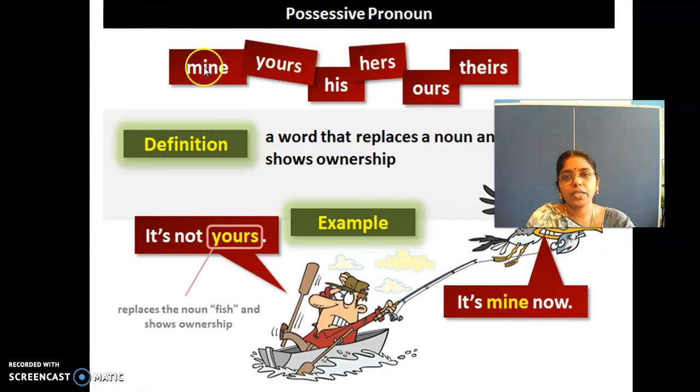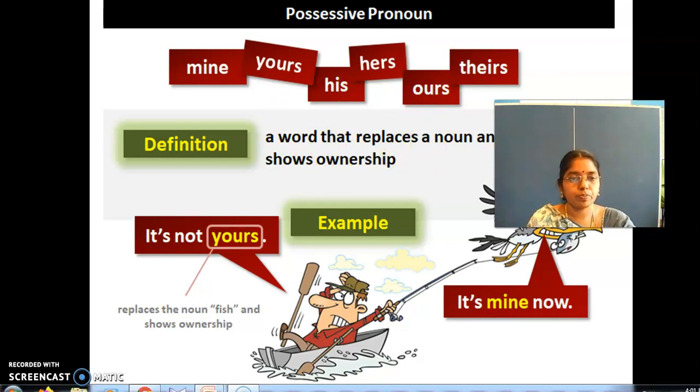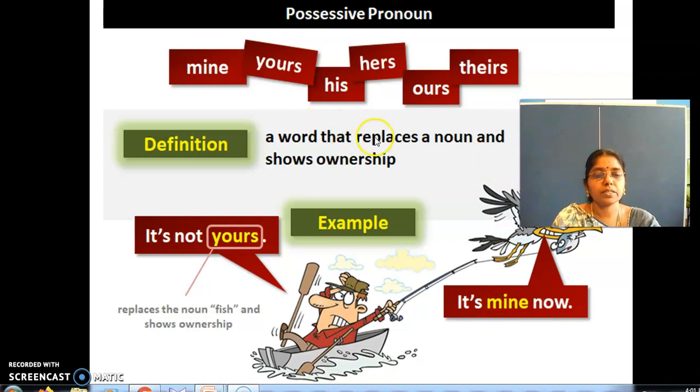Here, mine, yours, his, hers, ours, theirs. A word that replaces a noun and shows ownership. Right? These are called possessive pronouns.